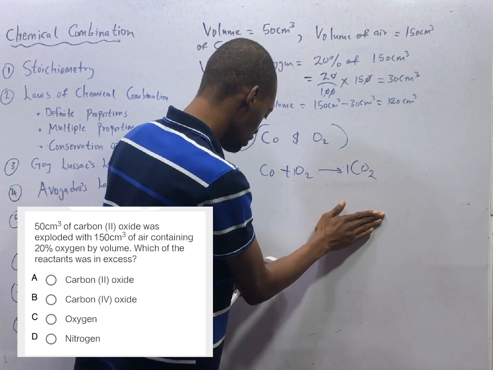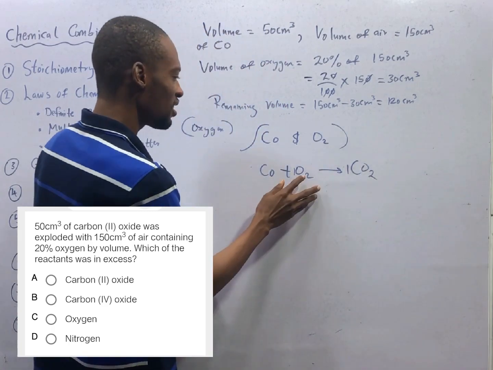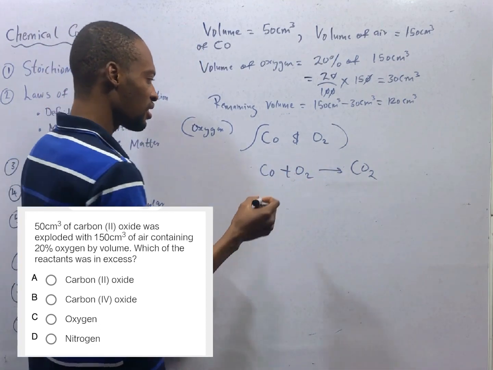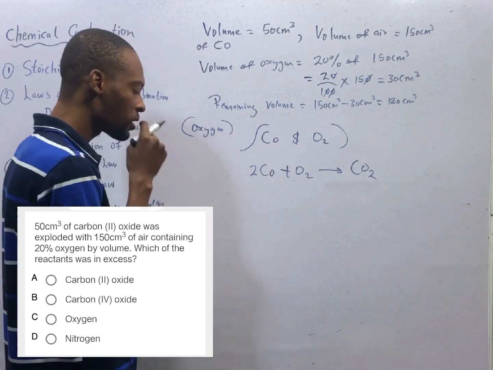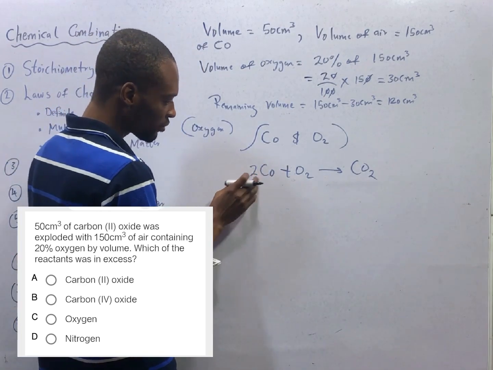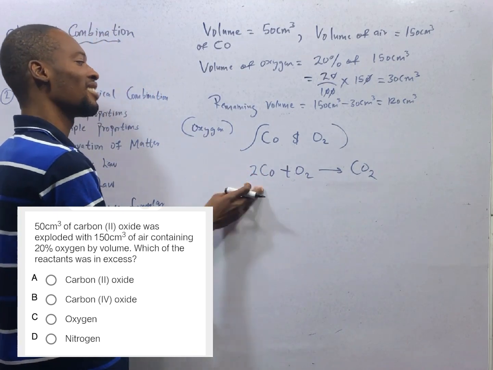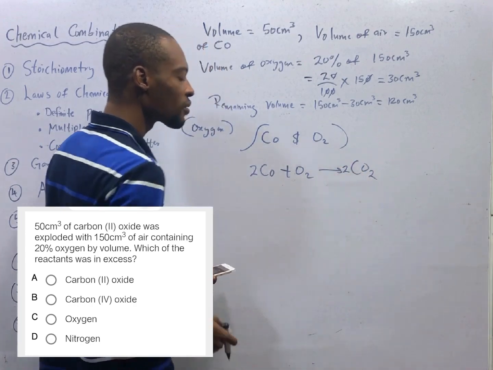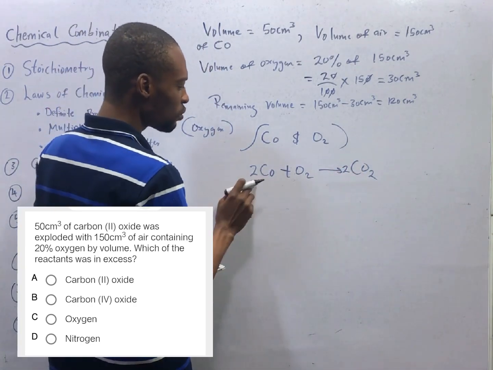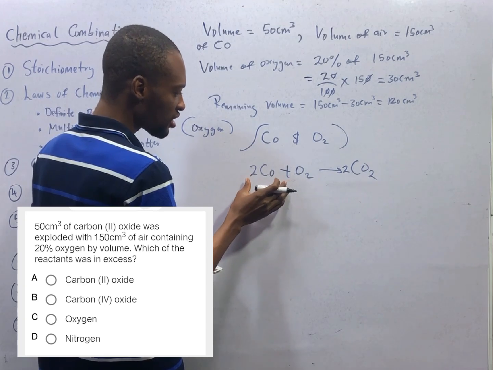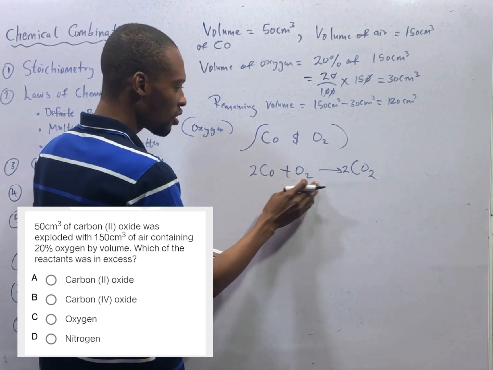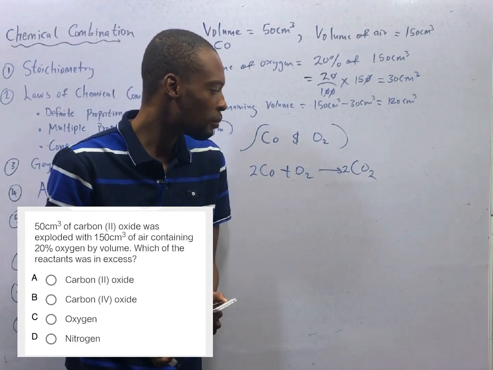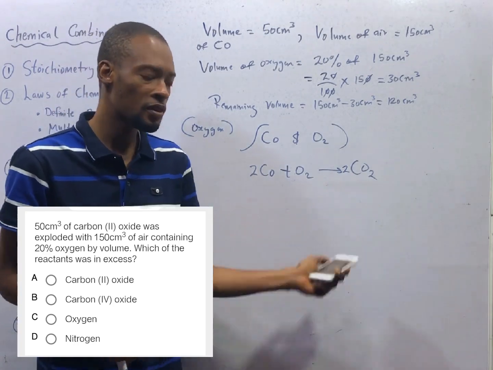Since what is not balanced is oxygen, how do we balance oxygen? Let's increase here. If we increase here, we have 2 carbon. If 2 carbon is here, here must automatically be 2 carbon. To make this carbon 2, it is like this. So here carbon is 2, carbon is 2. Here oxygen is 2 times 2, 4. Which means they are both balanced. 2 carbon, 2 carbon. 4 oxygen, 4 oxygen.